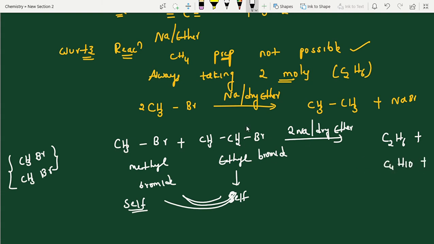Next one, mixed means mixing these two. Totally 3 carbons. 3 carbons means propane. What is the propane formula? CH3CH2CH3. That's all. So 3, 5, 8. Like that we can write. But it is not a suitable method.